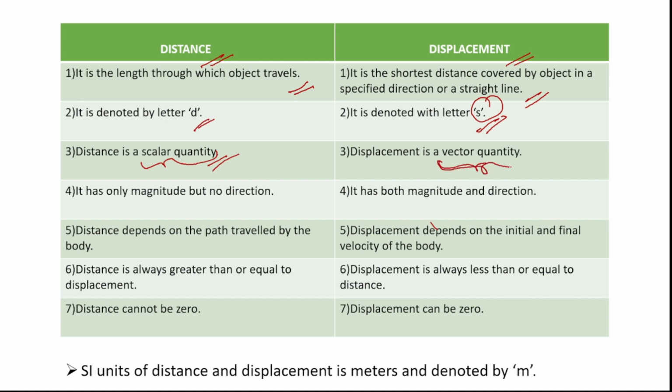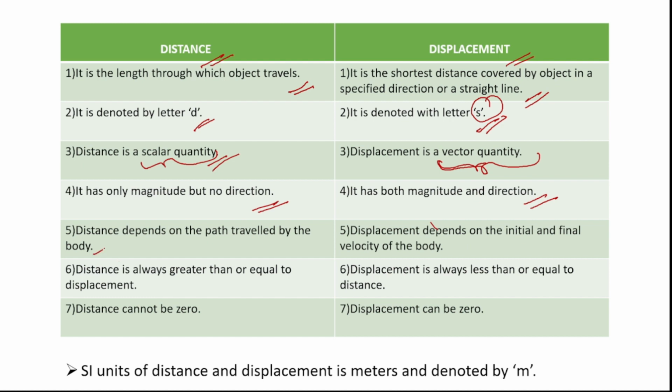Whereas displacement is a vector quantity. Vector quantity ante it has both magnitude and direction. That is, a vector quantity gives us information about both magnitude and direction of that particular object or body which is in motion. Okay. So next, it has only magnitude but no direction in case of distance. Okay. Whereas displacement has both magnitude and direction.